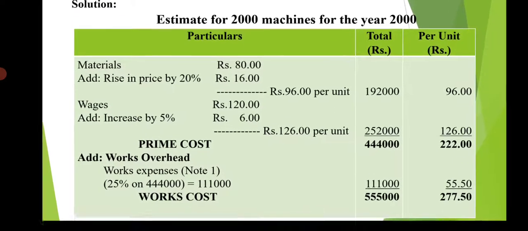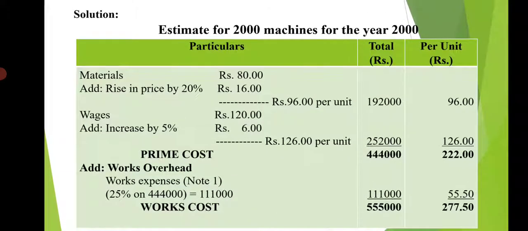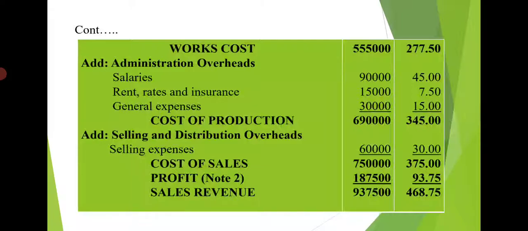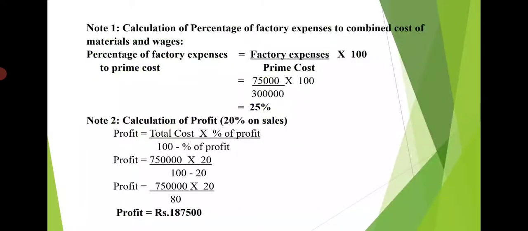So next we will add the works overhead. We have calculated it in the note: calculation of percentage of factory overheads to combined cost of material and wages. Percentage of factory expenses is 25% on the prime cost.